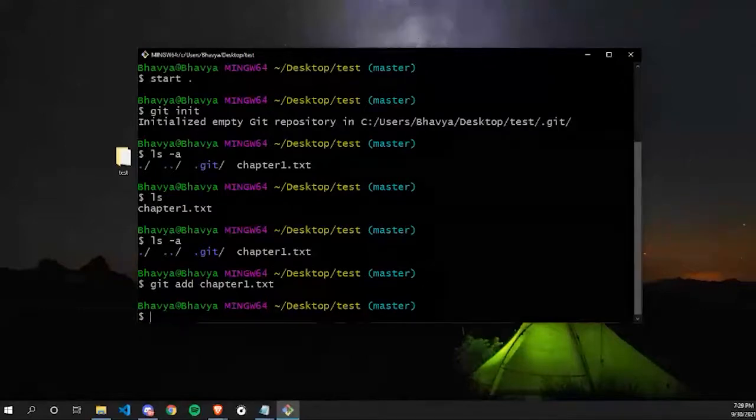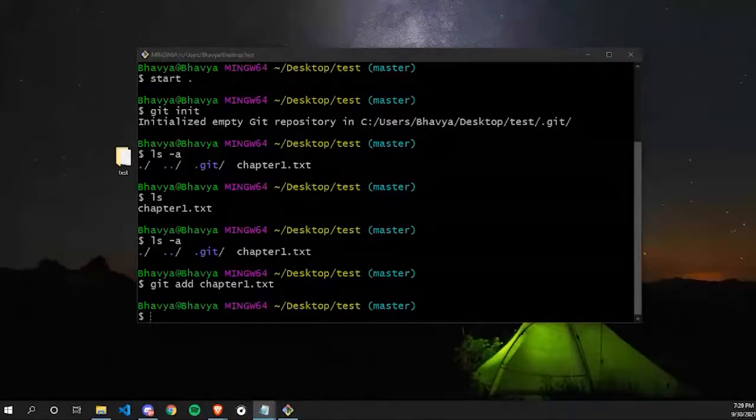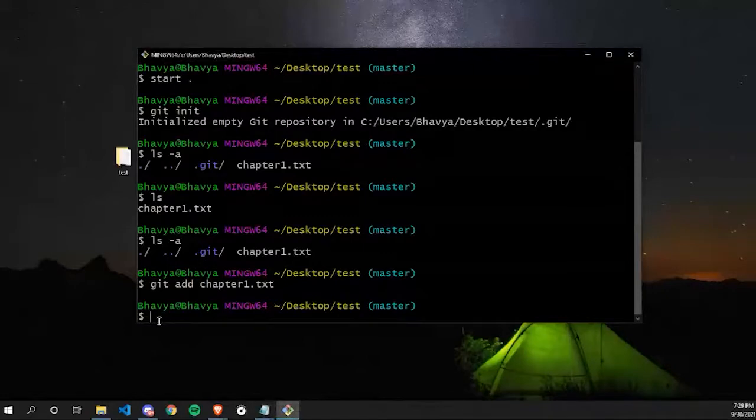Commit is basically my save point, which I keep on creating after I do a small amount of work. And the staging area also lets Git know what changes in the file are going to occur for the next commit. Now I have added my files to my staging area. Let me introduce you to a new command called git status.